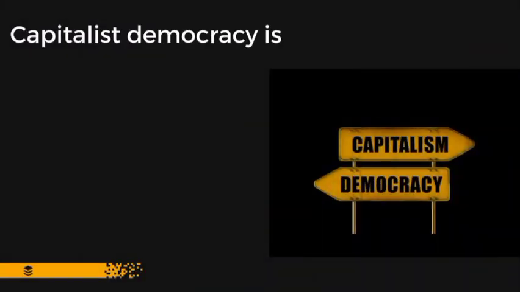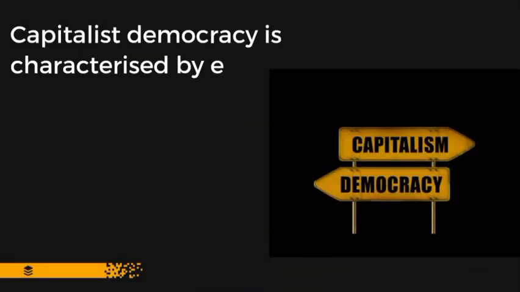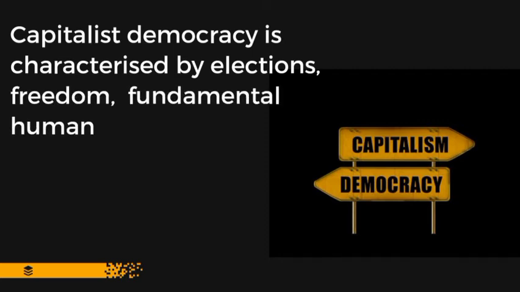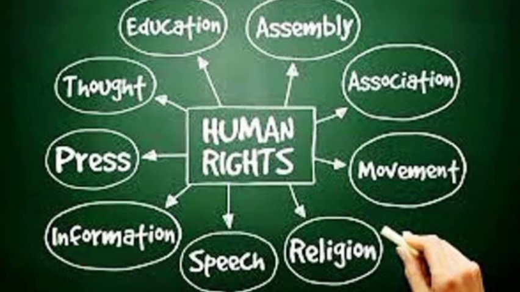Now, in conclusion, capitalist democracy is marked by democratic elections, freedom, fundamental human rights such as right to life, right to freedom of speech, right to freedom of movement, right to own property, right to vote and be voted for, right to freedom of assembly, and so on and so forth.